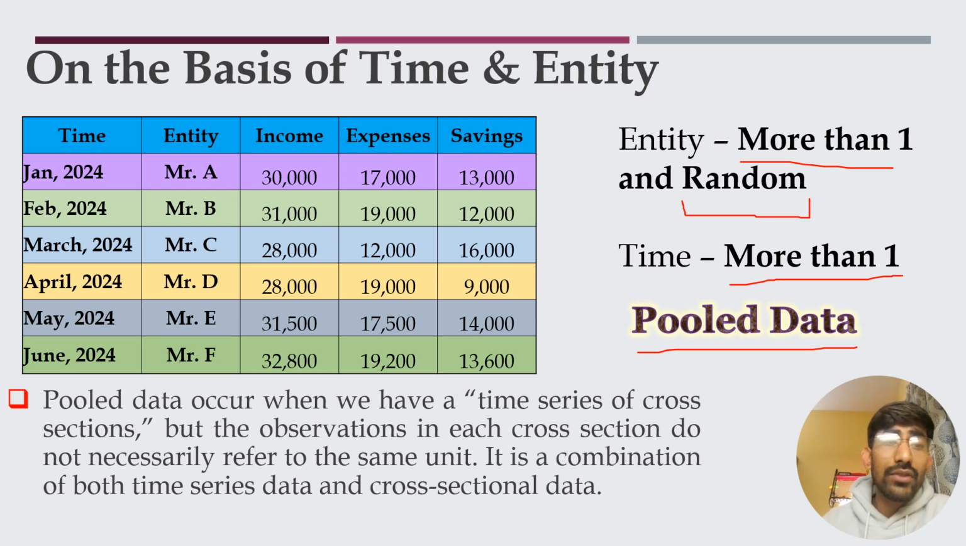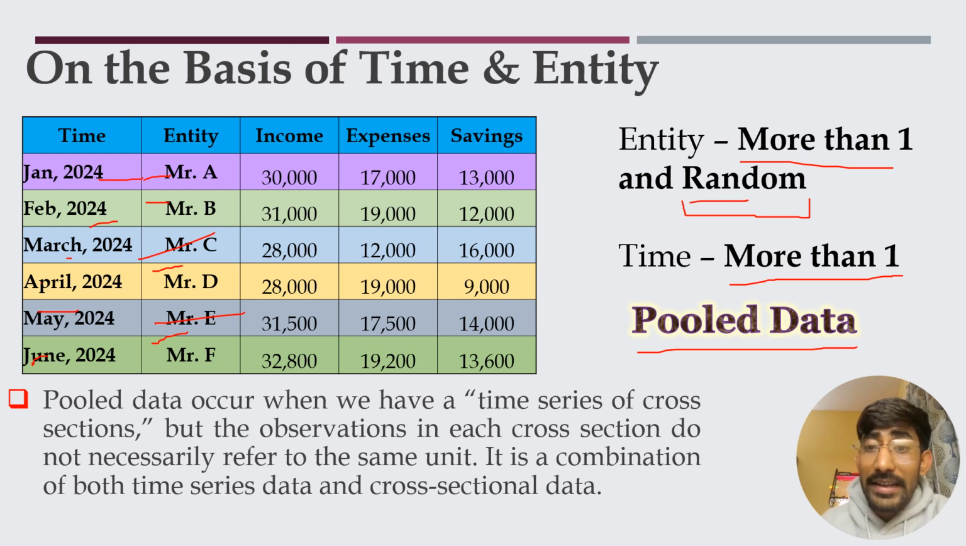Let us say we want to take the data of different entities such as Mr. A, Mr. B, Mr. C, Mr. D, Mr. E and Mr. F. So there are 6 entities, that means more than one entity. Whereas the time frame we have considered is January 2024, then Feb, March, April, May and June. So there are more than one time frames also. So this type of data is basically known as pooled data, but the criteria is random.